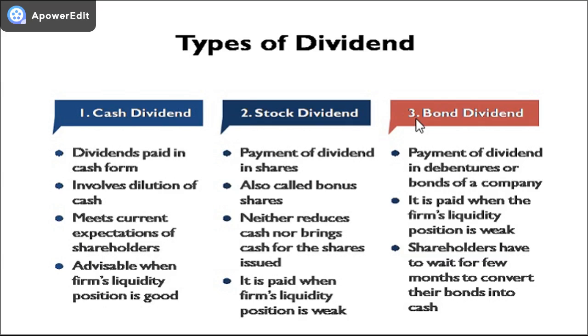When dividend is paid in the form of bonds, the shareholders have to wait a few months to convert the bonds into cash. This method is justified only when the company has earned profits, but it has to wait for conversion of current assets into cash.